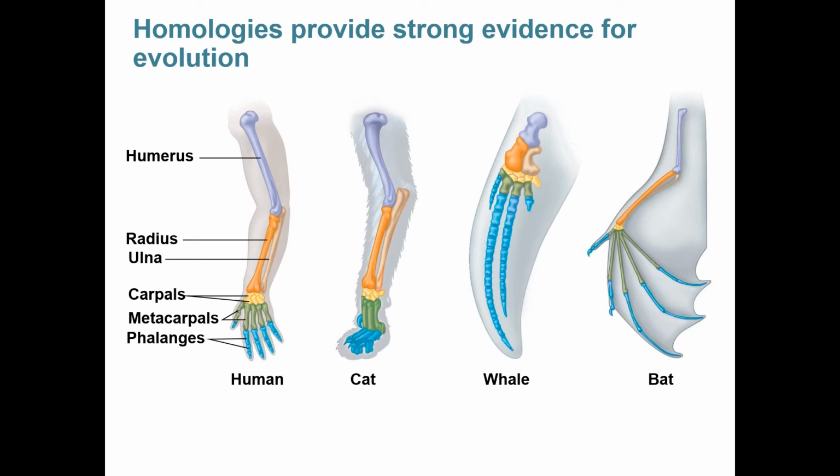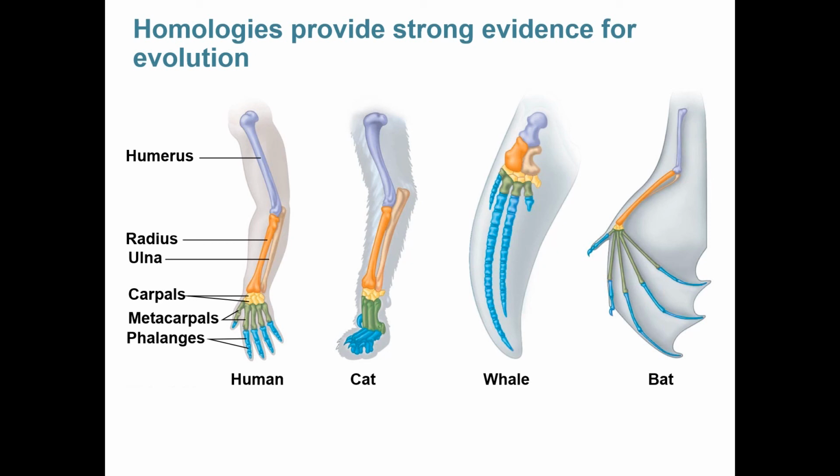For example, if we were to look at the forelimbs of a human, a cat, a whale, and a bat, we would see that the types of bones involved and the Hox genes that control the production of those bones are highly conserved. These are called homologous structures. They all have different functions, but they're located in the same locations in the animals, and they are made up of the same basic structures.